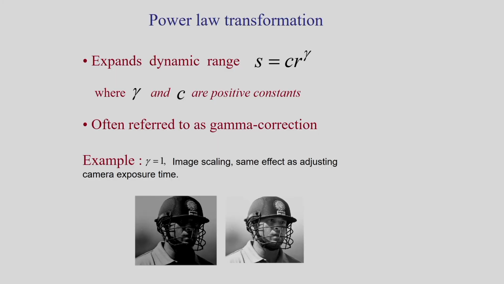Another very important transformation is the power law transformation. The power law is S = c r^gamma. This is also called the gamma transformation.